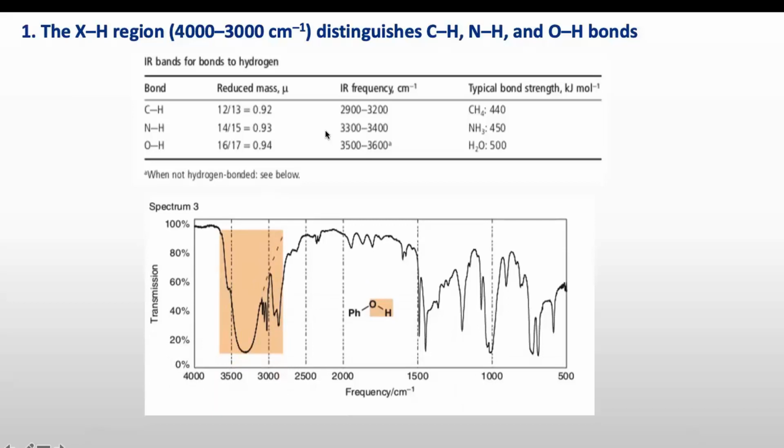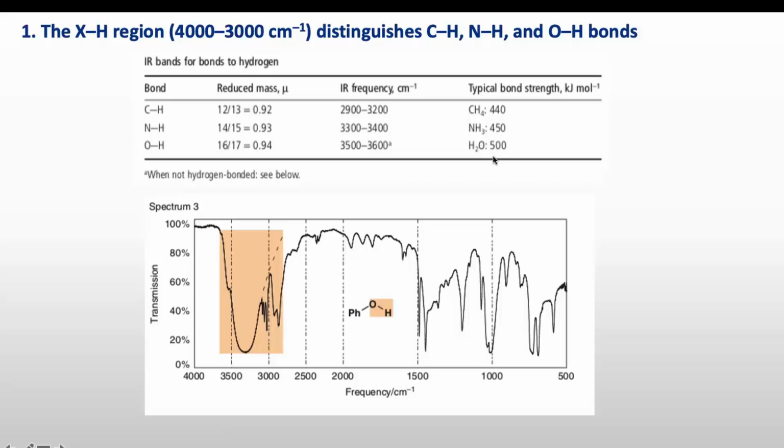Now we have given the first region as the XH region, which is 4000 to 3000 centimeter inverse. Now you can see the difference in the reduced mass of CH, NH and OH. There is not much difference in the reduced mass of these three types of bonds. But if you see the bond strength, the CH bond is weaker than NH, which is weaker than OH. So the OH bond is much stronger than NH and CH.